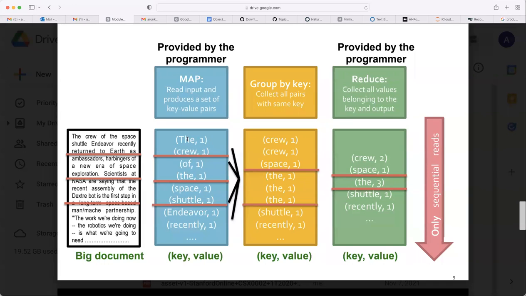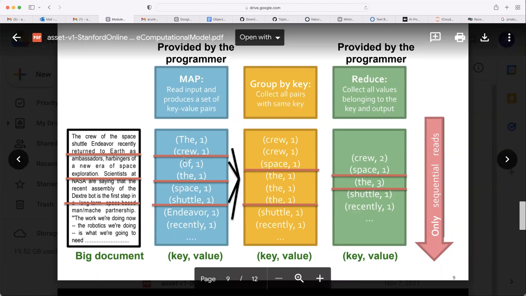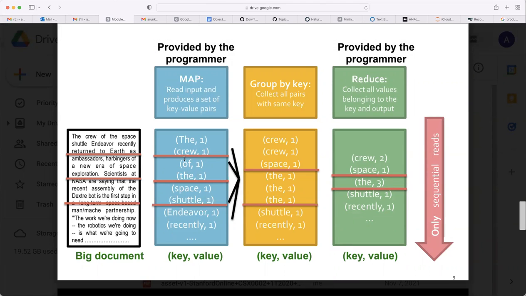What is key here? You can see the first key value pair. The is key. What is the value for that pair? 1. The 1 means at that time it has seen it one time. Then what is it doing in the next key value pair? It has seen crew one time, of one time, again one time.